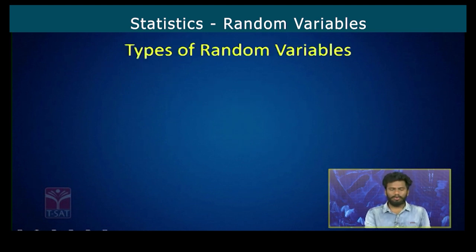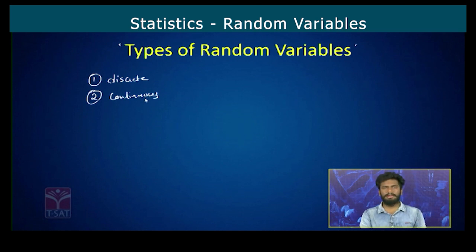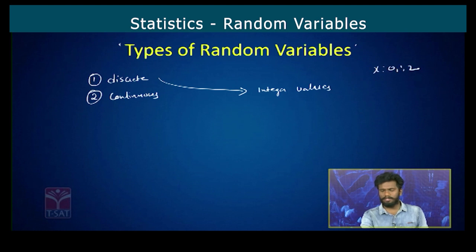Now, we have two types of random variables. The first one is discrete random variable, and the second one is continuous random variable. So similarly, when we did data classification, how did we do it? Discrete data and continuous data. Same way in random variables also, discrete random variable and continuous random variable. So this discrete random variable will consider the integer values. Just like in the last example we have seen, x is considering the values 0, 1 and 2. That's a perfect example for discrete random variable.